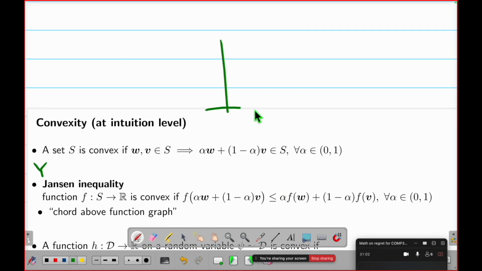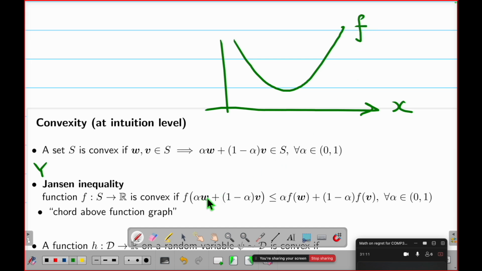So you draw a function. So I have an x. Now I have a function, let's say a function like this. This is my f. Now again, look at what the heck is this? Yellow. It's exactly the line segment thing I talked about previously, right? So now what the heck is yellow?